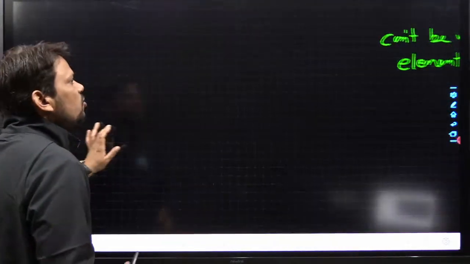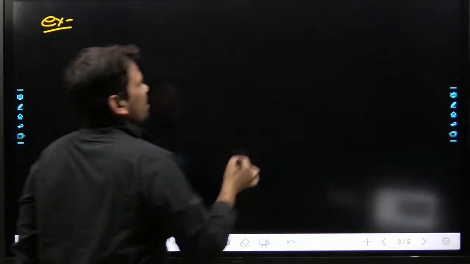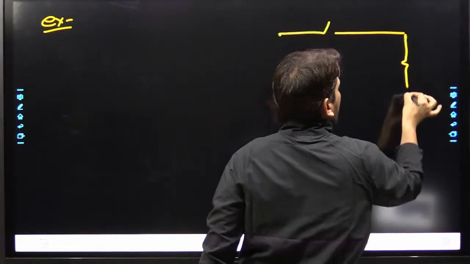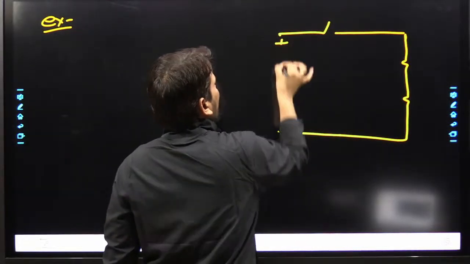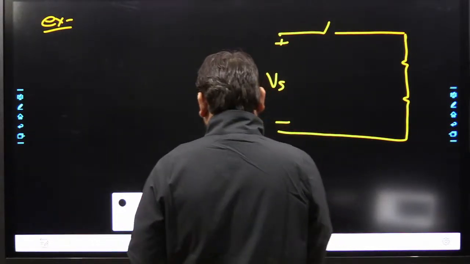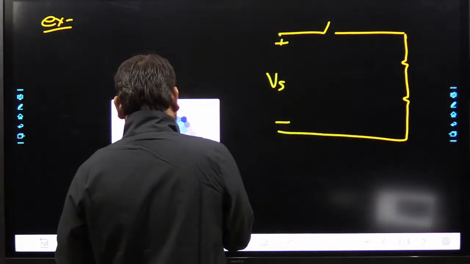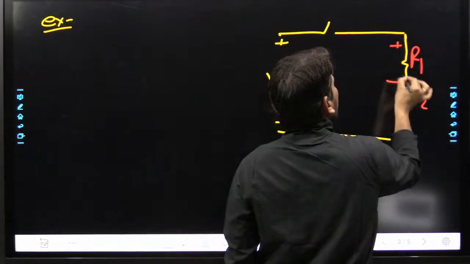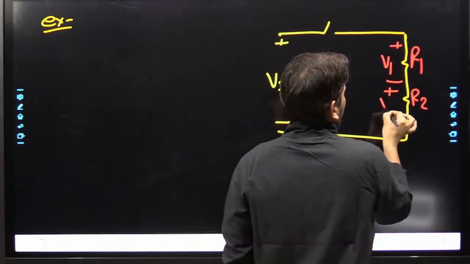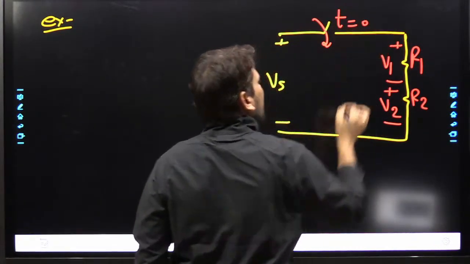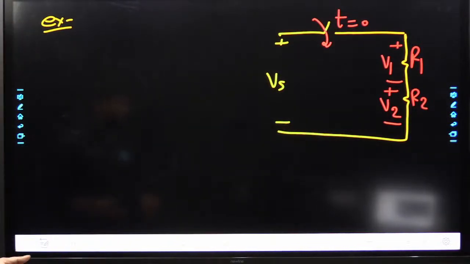Let us assume, my dear friend, we have one example in this fashion. We have one circuit connected with some mechanical switch, and I want to introduce two resistances here. I have discussed this example many times with my students, and trust me, I have never received any correct answer from anyone in my entire 10 years of experience. This is an online platform, so maybe some of you are familiar with this example, but still I want to discuss it, because this example will tell you a lot of concepts regarding Ohm's law.